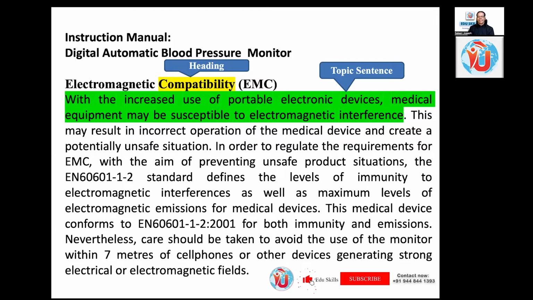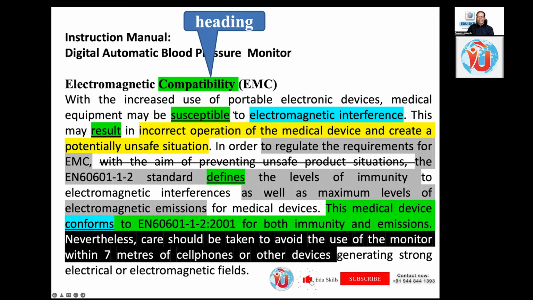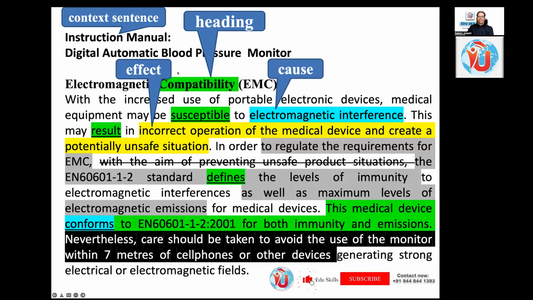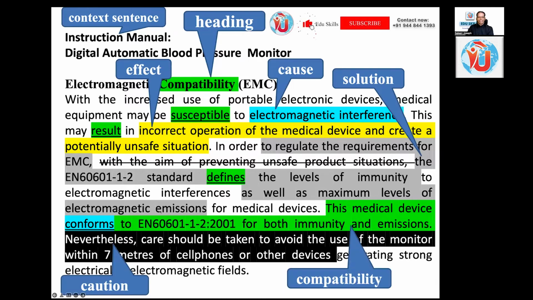Do you see the structure of the sentence or the paragraph? Now you see the heading, then you have the cause, then the result, which is an effect, then the solution, then conformity is highlighted, then you have a caution. Nevertheless, care should be taken: a warning, a caution is given to avoid the use of the monitor within 7 meters of cell phones or other devices. Now, context sentence, heading, cause, effect, incorrect operation of the medical device and a potential unsafe situation, the solution and compatibility, then caution. This is the structure. How beautifully it is constructed.